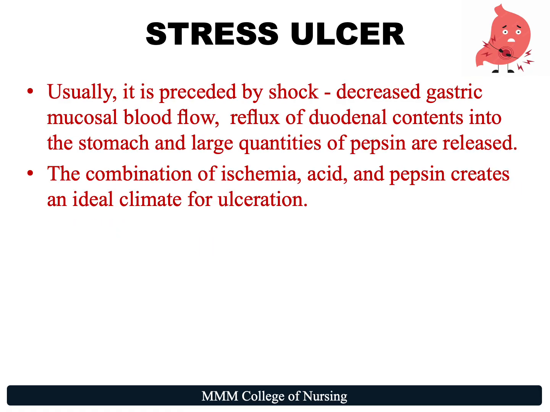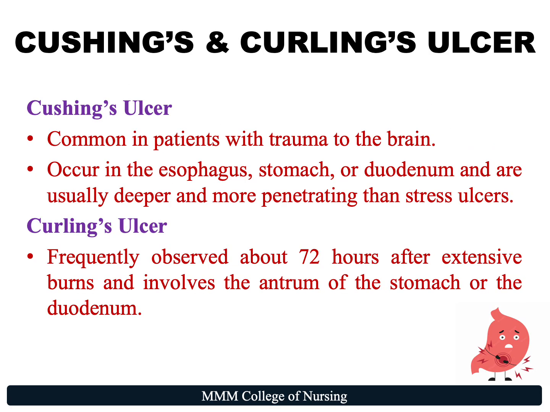Stress ulcers usually are preceded by shock. What happens here is there is decreased gastric mucosal blood flow, and there is reflux of duodenal contents into the stomach, and large quantities of pepsin are released. Thereby, the combination of ischemia, acid, and pepsin creates an ideal climate for ulceration.